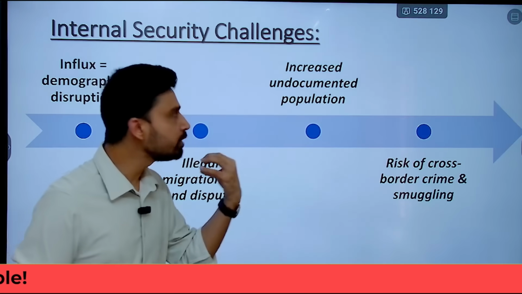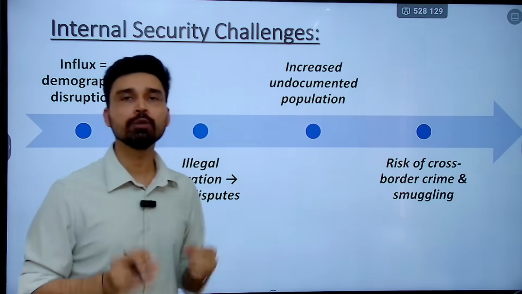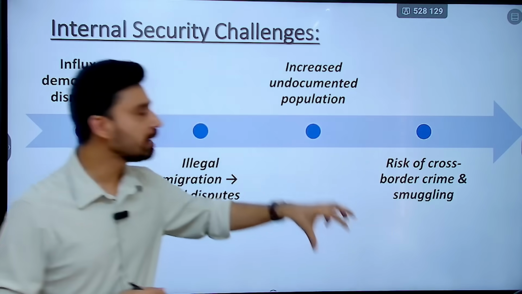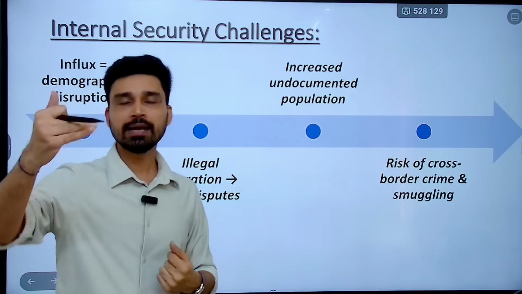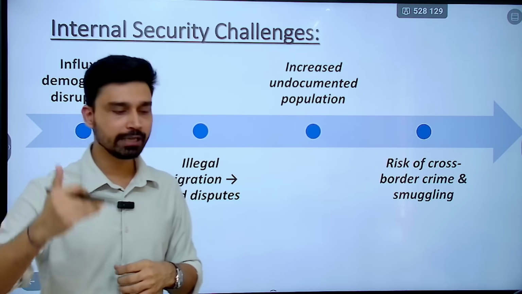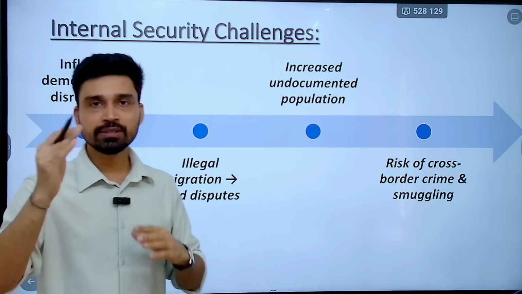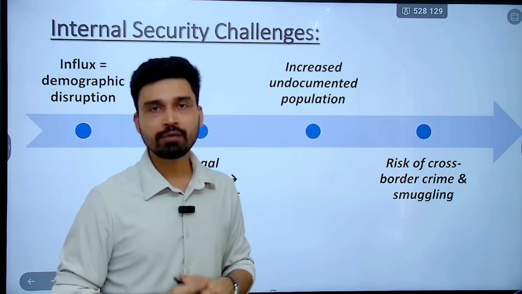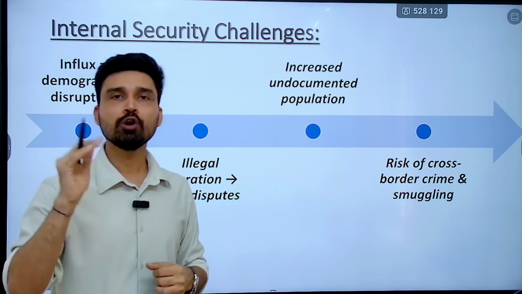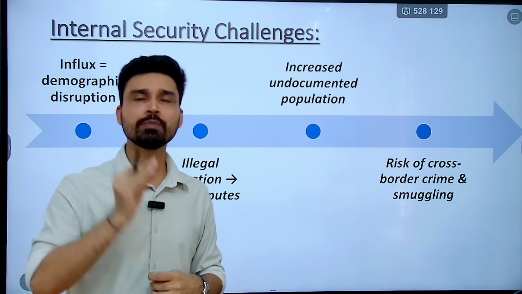It will also give rise to an increase in the number of undocumented population, and that can further risk cross-border crime and smuggling activities. As you know, the northeastern states share a long border with Bangladesh as well as with Myanmar, and this region is known for weapons trafficking, drug trafficking, narco trafficking and all that, as these make up part of what you call the Golden Triangle, especially the Laos, Myanmar and Thailand region.